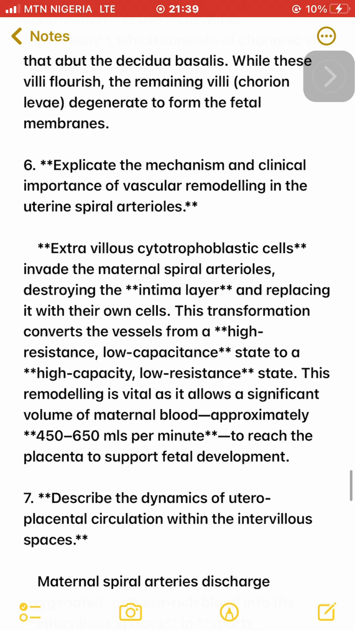6. Explicate the mechanism and clinical importance of vascular remodeling in the uterine spiral arterioles. Extravillous cytotrophoblastic cells invade the maternal spiral arterioles, destroying the intima layer and replacing it with their own cells. This transformation converts the vessels from a high resistance, low capacity state to a high capacity, low resistance state. This remodeling is vital as it allows a significant volume of maternal blood, approximately 450-650 ml per minute, to reach the placenta to support fetal development.